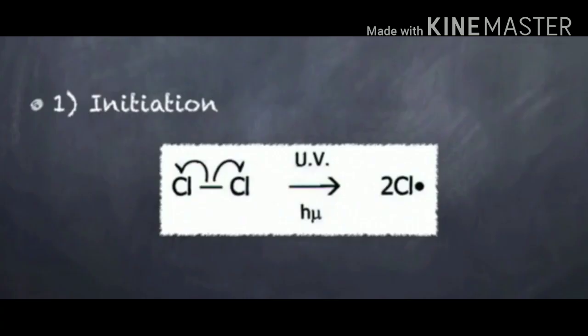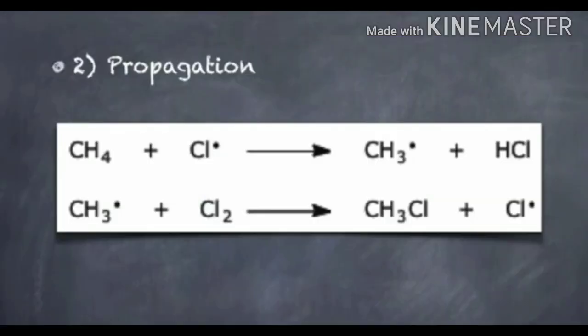The first step is chain initiation step, also referred to as generation of free radicals. In this, splitting of chlorine molecules takes place to form two chlorine atoms in the presence of sunlight or UV radiations. A chlorine atom has an unpaired electron and acts as a free radical of chlorine. In the next step, which is chain propagation step, a hydrogen atom is pulled off from methane and then the hydrogen free radical gets combined with free radical of chlorine, forming a primary methyl radical.